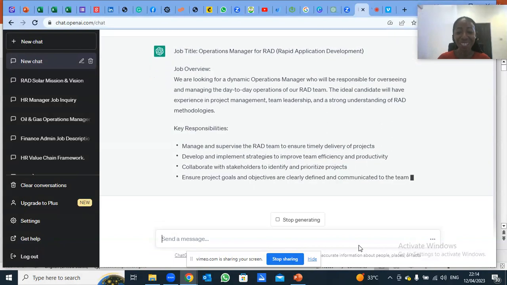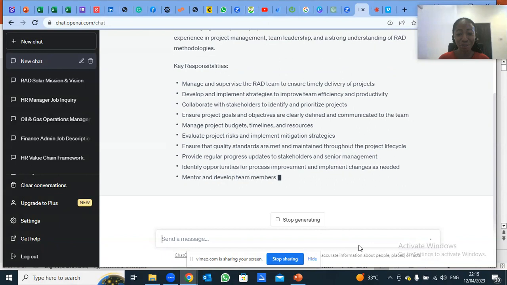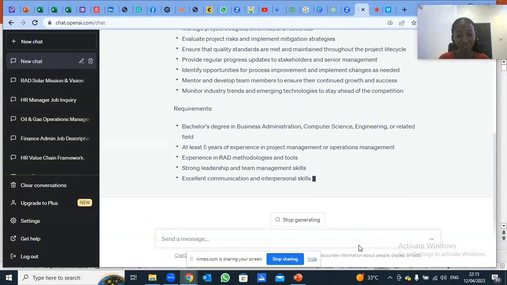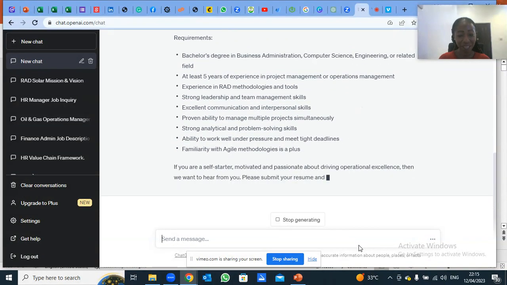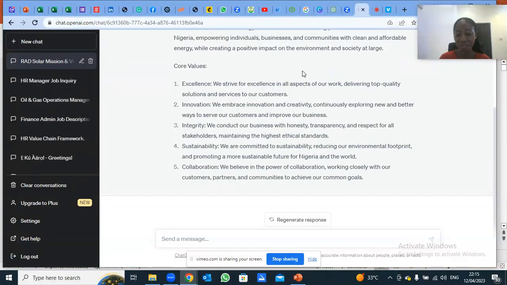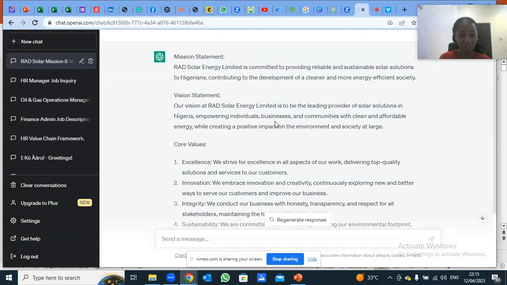Okay, so look at this. You can see I was saying that you have to make sure that you're giving the right information to GPT so that you can get the right response. I already told GPT about RAD Solar Energy Limited.